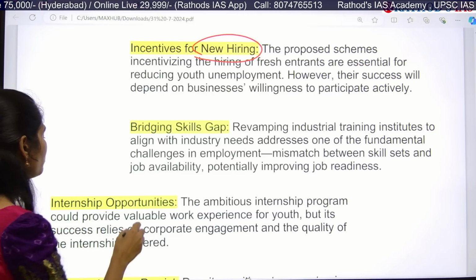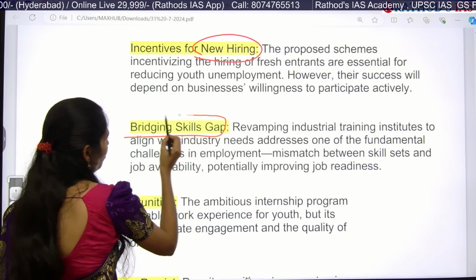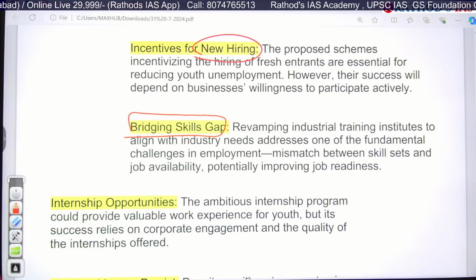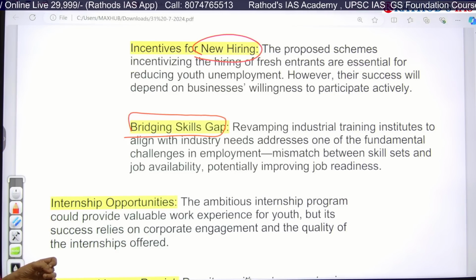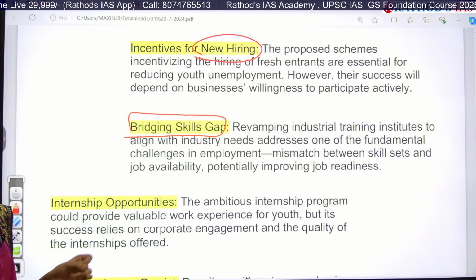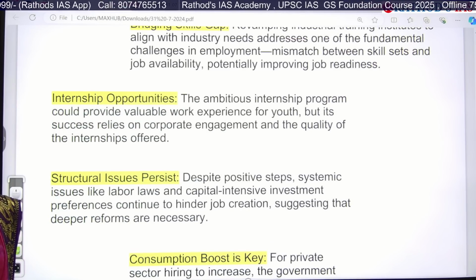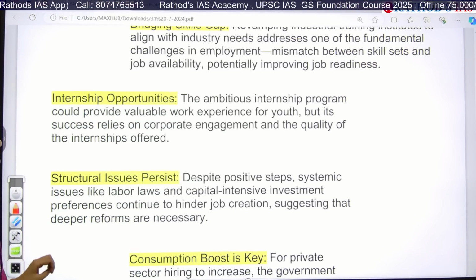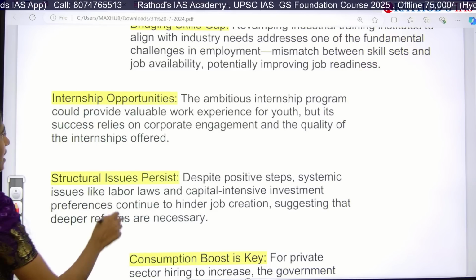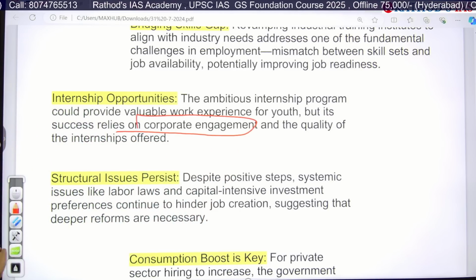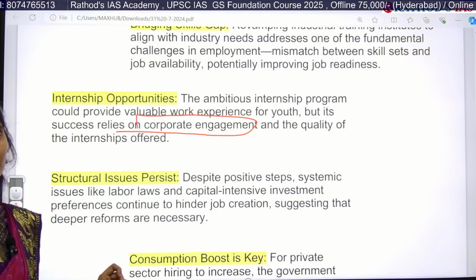Next, we have to focus on improving skills because we have a very large gap in skills as well. It is one of the fundamental challenges in our employment and we have to focus on that. Next, we have to provide internship opportunities for students so that they can learn something and have proper corporate engagement, and even the quality of internships can be improved.